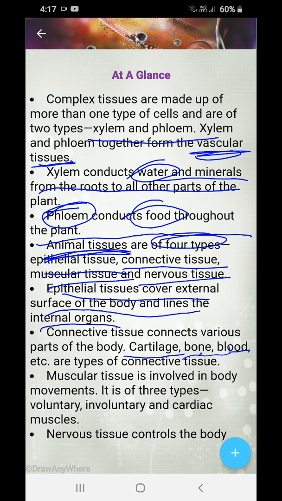Bone you have. Next, we have muscular tissue. Muscular tissue is involved in movement. They are of three types: voluntary, involuntary, and cardiac muscles.